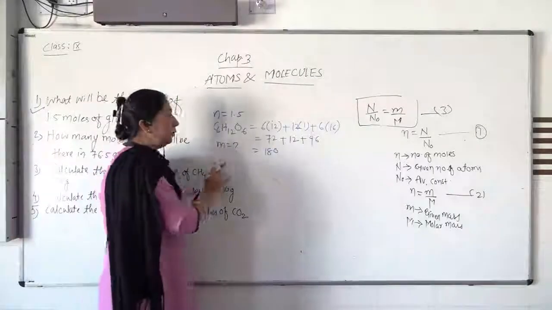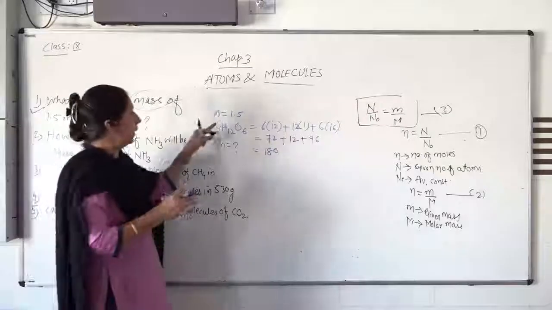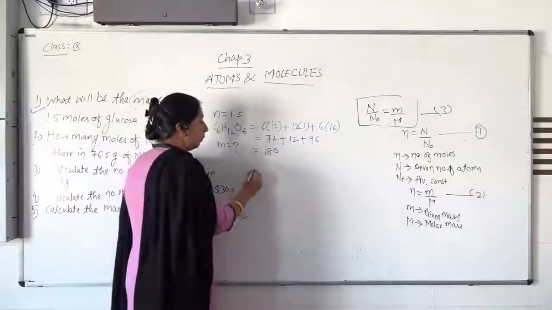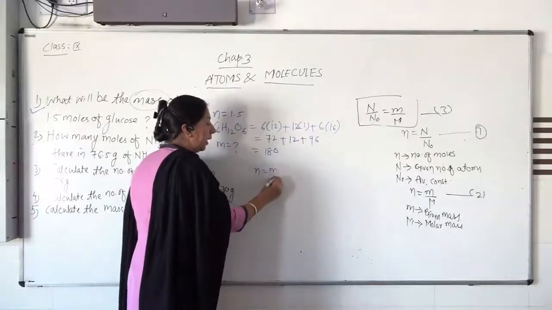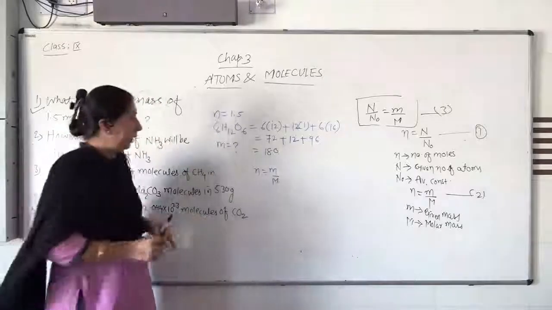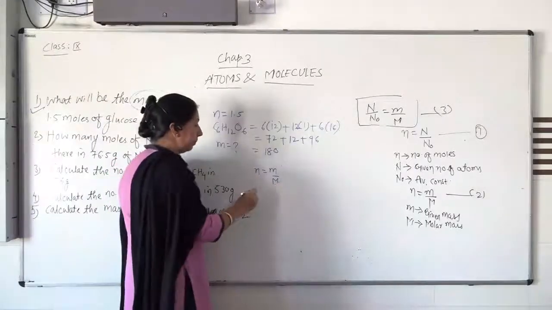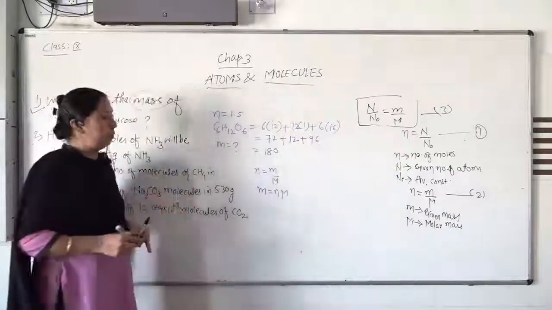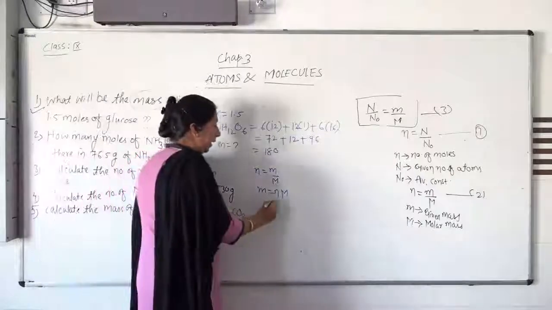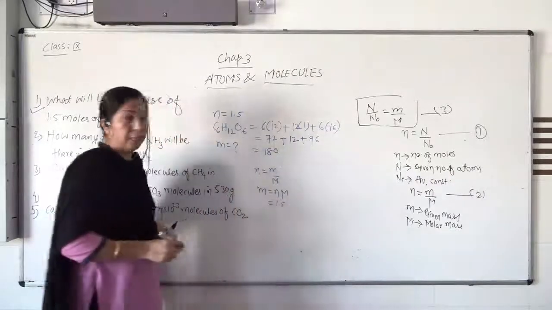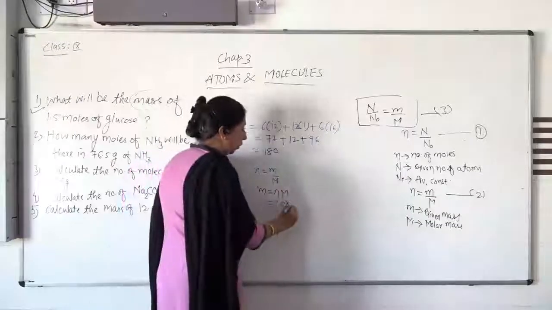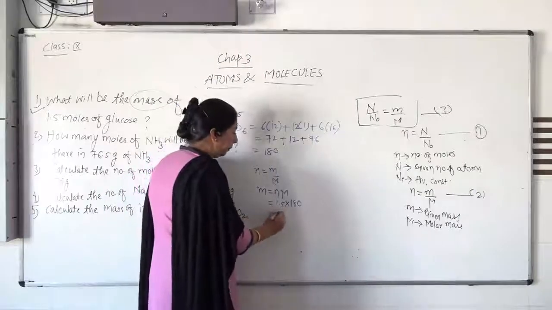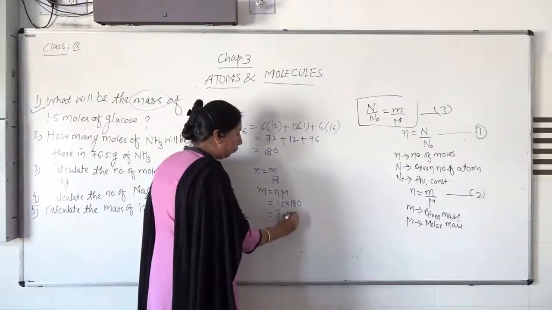You have to find the given mass of glucose present in these 1.5 moles. Now let us use this formula. n is equal to small m upon capital M. This value is given to you, and this small m one can get with the help of this formula, as we have seen. Now 1.5 is the given number of moles, into 180. In short, simplify: 1.5 means 3 by 2, into 180.